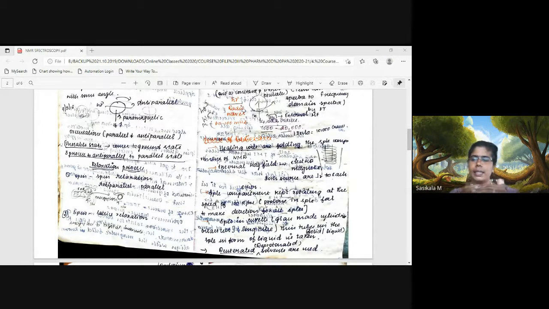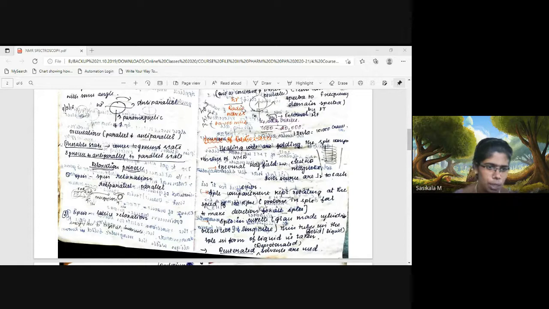Parallel and anti-parallel orientation of the nucleus, changing from the ground state to the excited state, parallel to anti-parallel, or aligning with opposing, is called flipping of the proton.